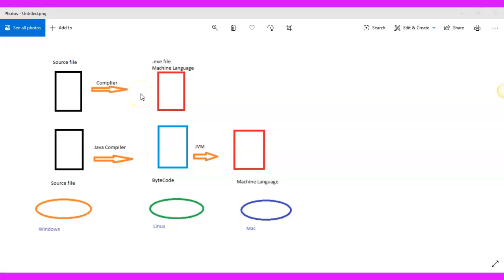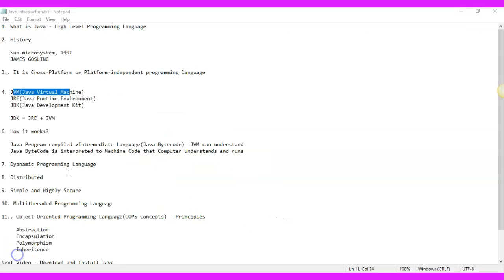Because C and C++ are platform dependent programming languages, and Java is a platform independent programming language. Why? Because you just need JVM to be downloaded. That will do all your work. Now we can say that Java is a cross-platform or platform independent programming language.